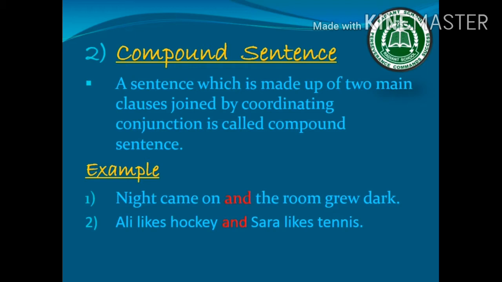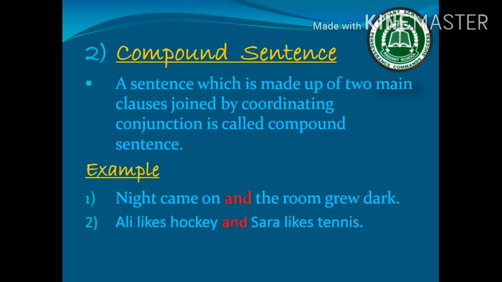Dear students, a simple sentence has one clause. Its meaning can easily be understood. In a compound sentence, two sentences are joined by a coordinating conjunction. Two main clauses, independent clauses, are joined together with the help of a conjunction,